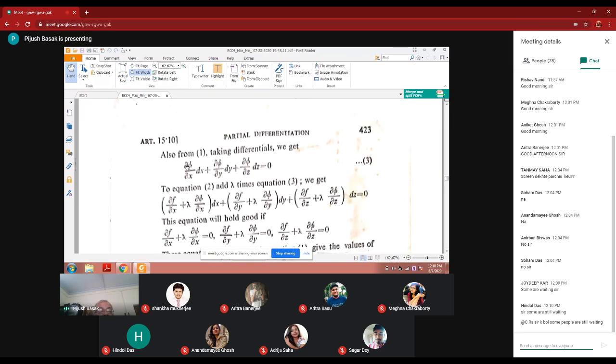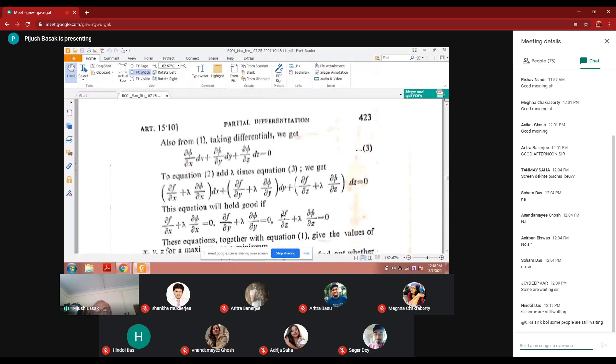Adding equation 2 and equation 3 multiplied by lambda, we get del f del x plus lambda del phi del x into dx, plus del f del y plus lambda del phi del y into dy, plus del f del z plus lambda del phi del z into dz is equal to 0.